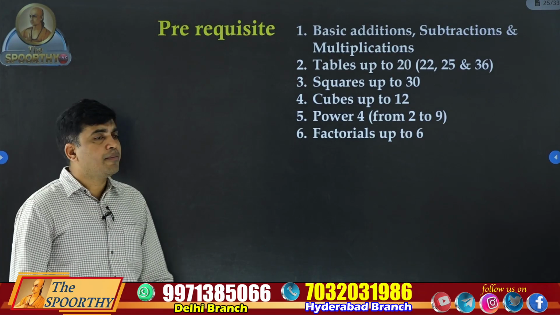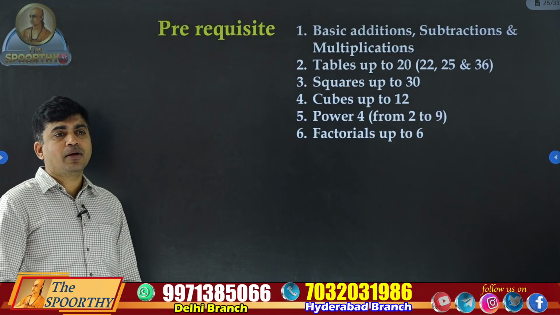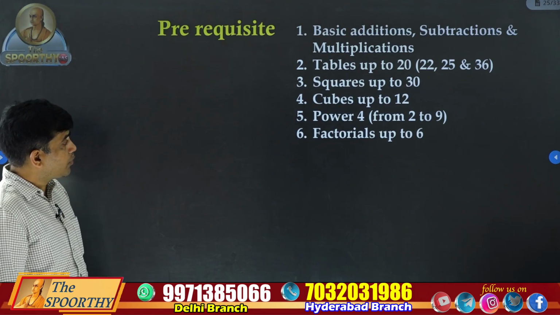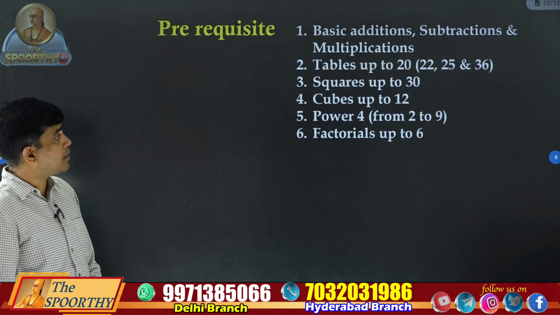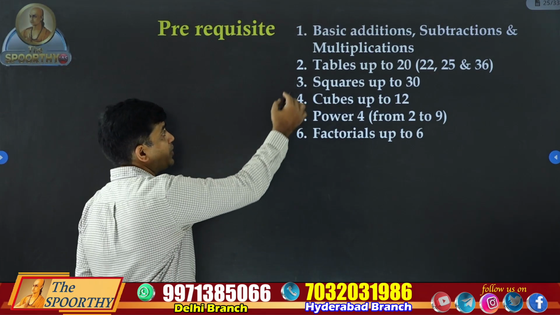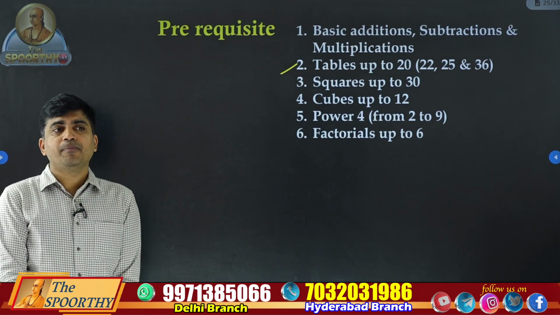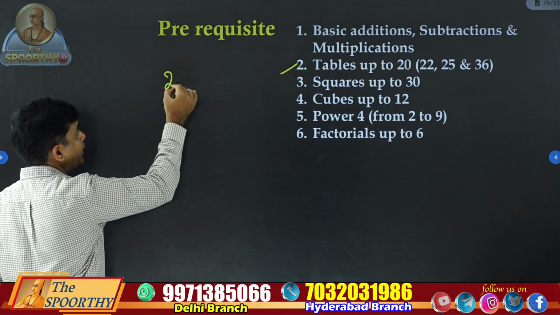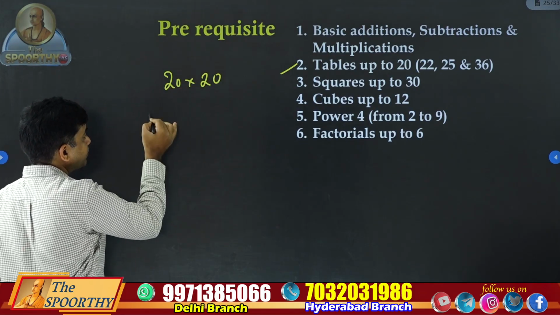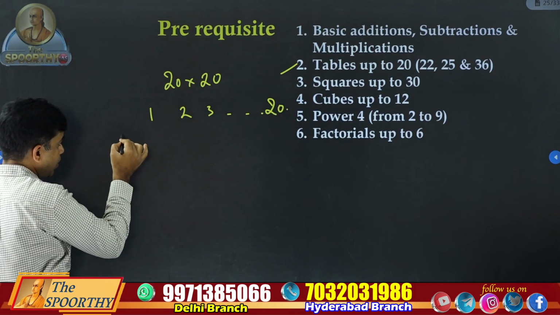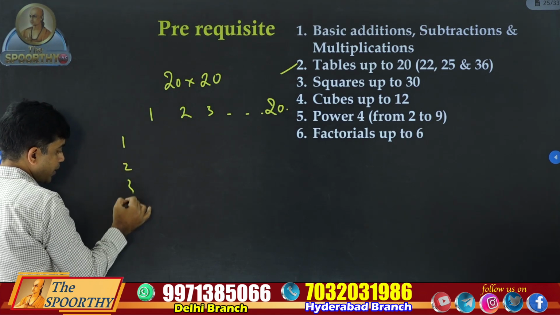Before starting the number systems, the prerequisite is you have to do a few assignments like tables. Especially this one is important: tables up to 20, please complete them. A 20 by 20 table means it is like this: 1, 2, 3, 4 up to 20, and in the vertical also 1, 2, 3 up to 20.